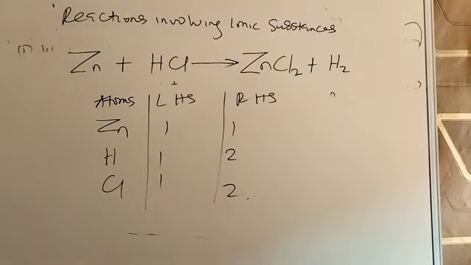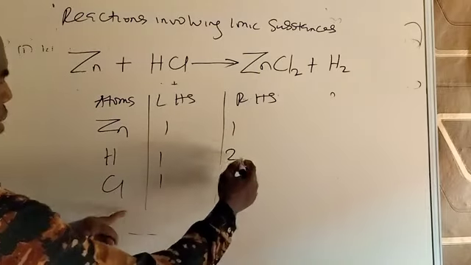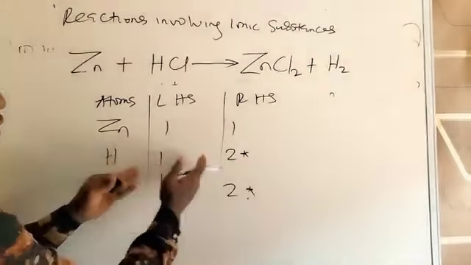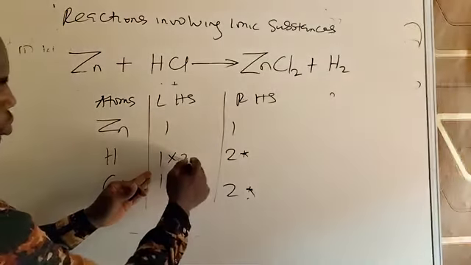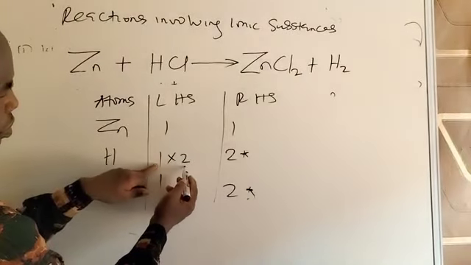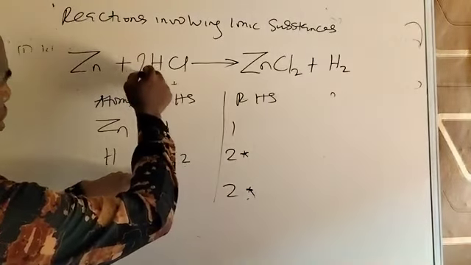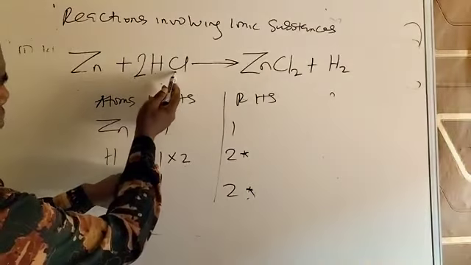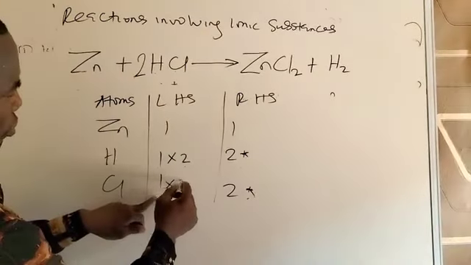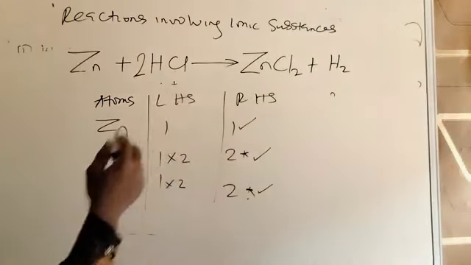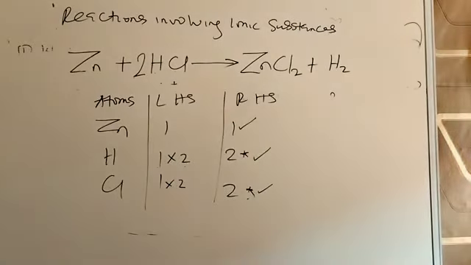To balance, you see that hydrogen is not balanced, 1 and 2. Chlorine is not balanced. So you can start with any of them. Multiply this side by 2. You have been taught that. Multiply by 2. Go to the left-hand side and put 2 here. That will also affect chlorine, making it 2 times 2. So by so doing, you have balanced the equation between these two substances.